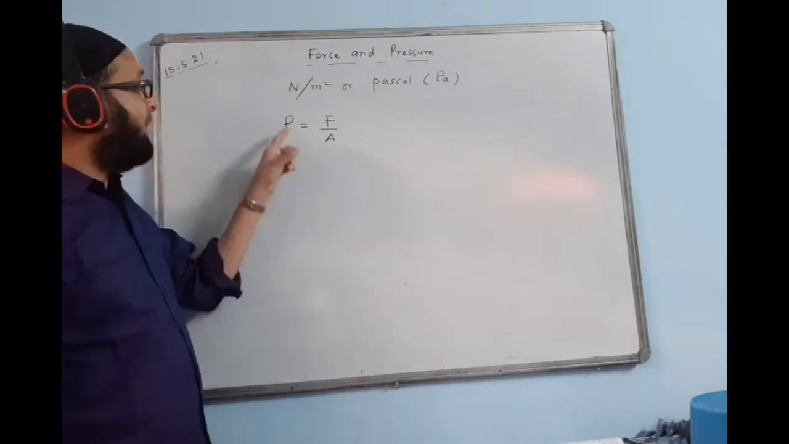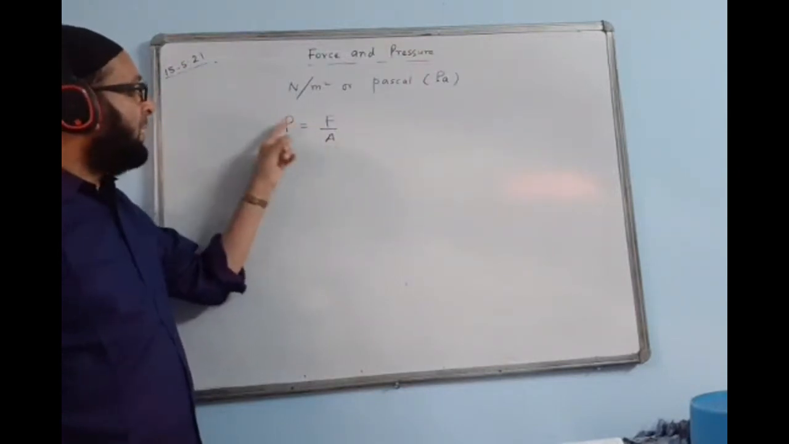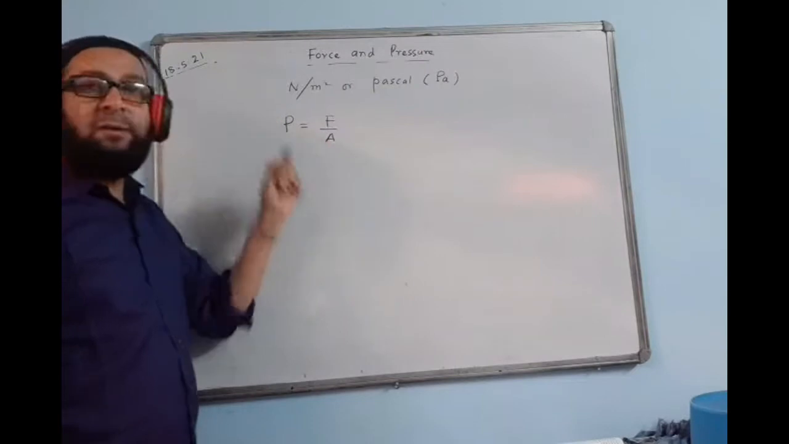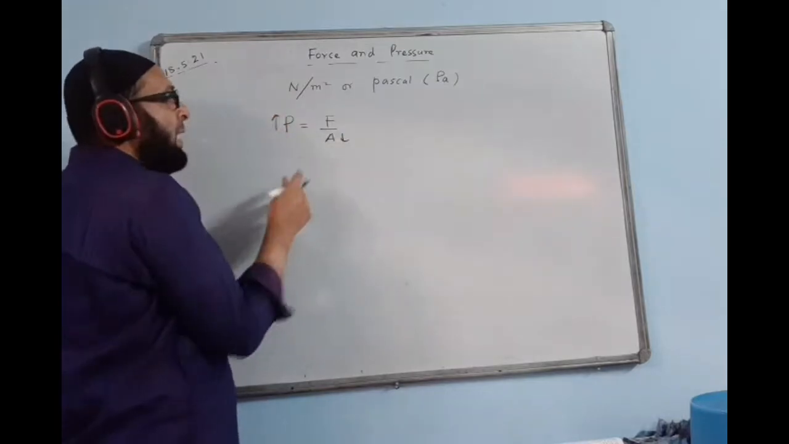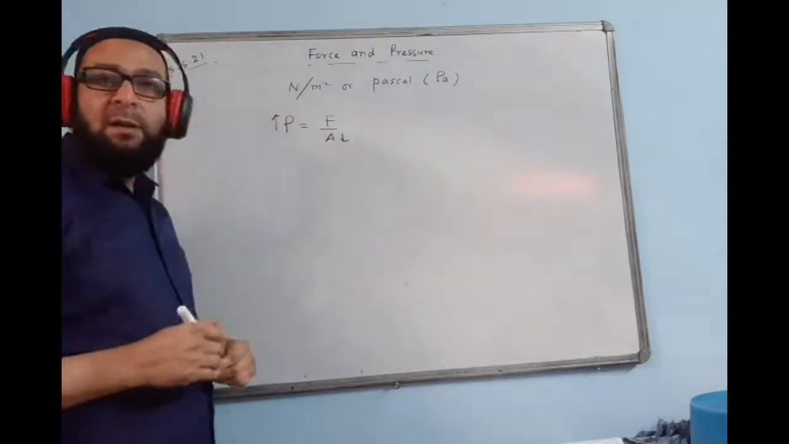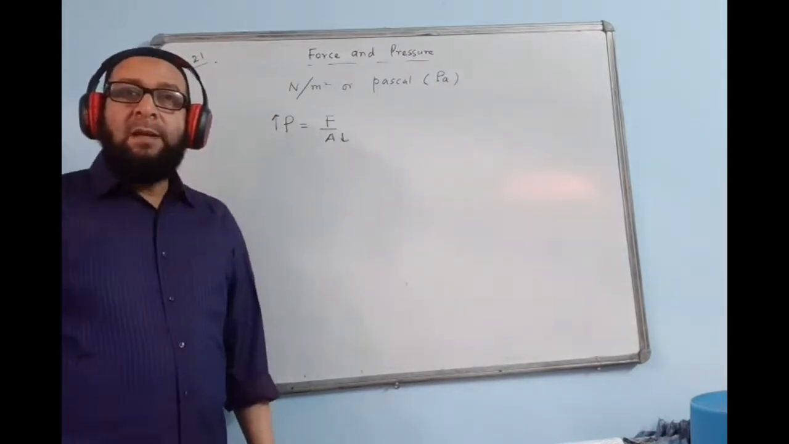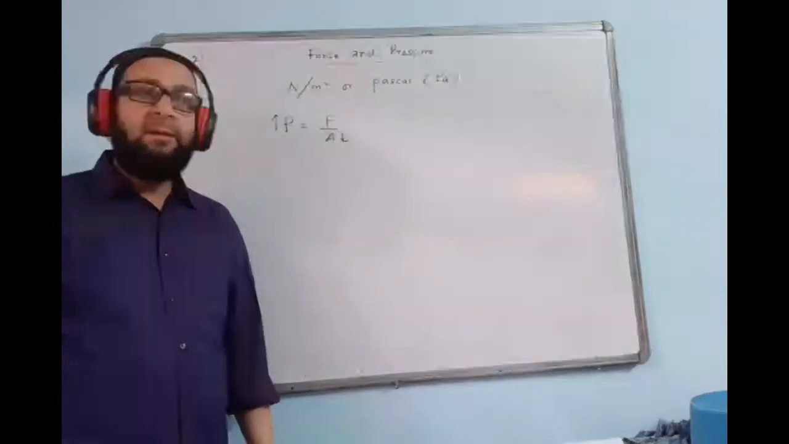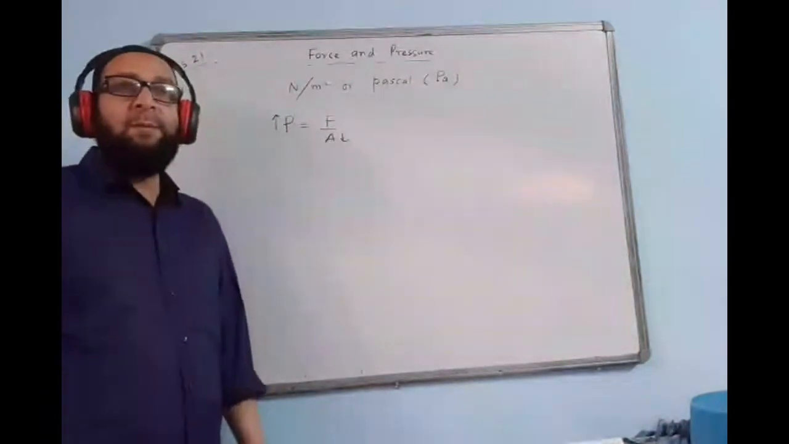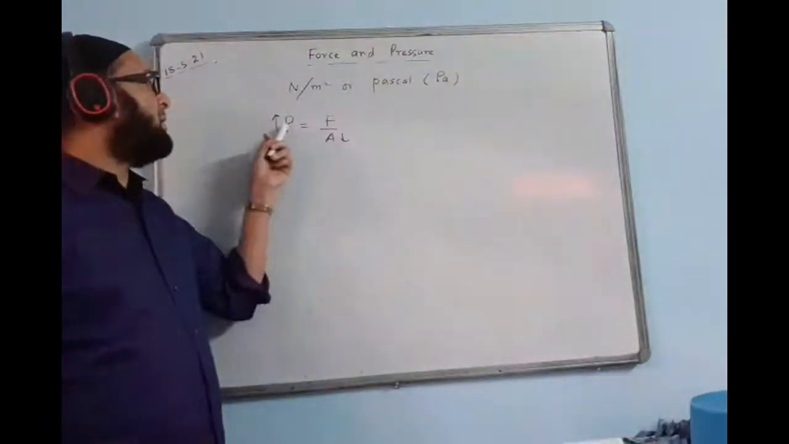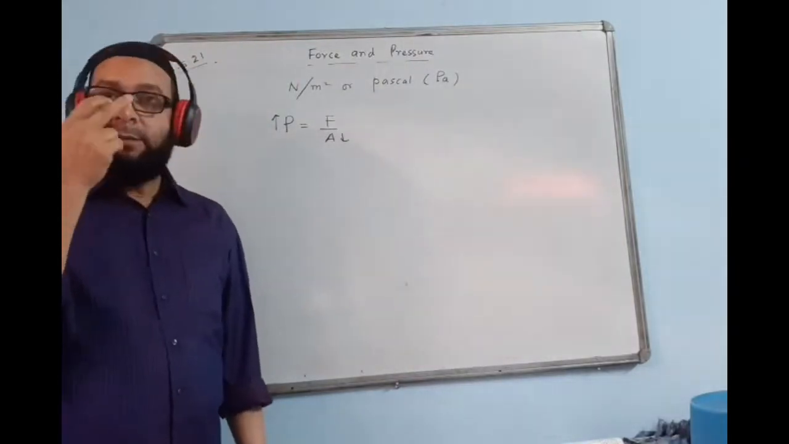But now see pressure and area, how are they related to each other? They are inversely proportional. They are just opposite. One is up, the other one is down. So they are just the reverse of each other. When area is less, pressure will be more. And when area is more, pressure will be less. Less area will exert more pressure and more area will exert less pressure, just opposite.